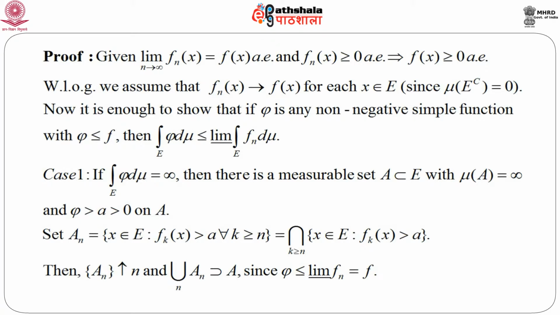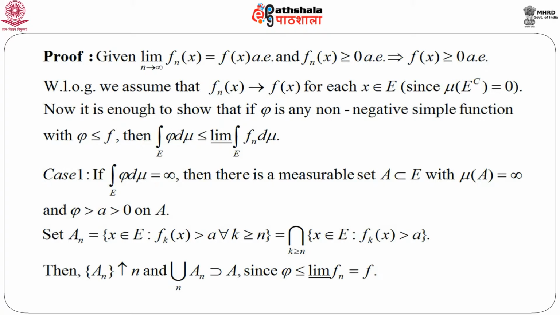The proof is a little technical, but not really very complicated. I will explain the entire proof in detail. We already know the given condition is that limit of n tends to infinity of f n x equals f x almost everywhere, and f n x is non-negative. So, f n x is greater than or equal to 0 almost everywhere. So, this will imply that f x is greater than or equal to 0 almost everywhere.